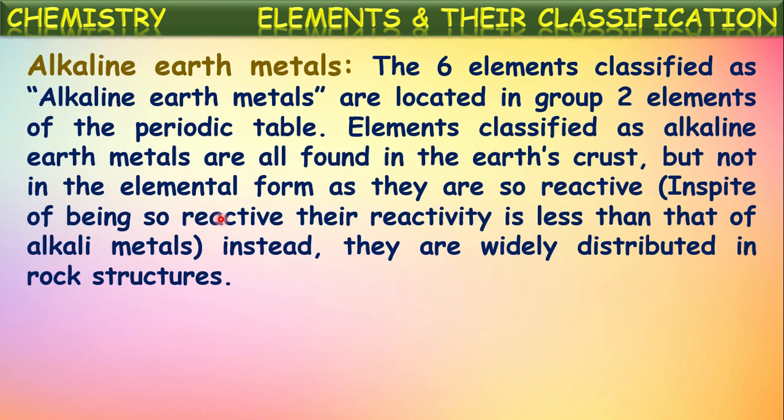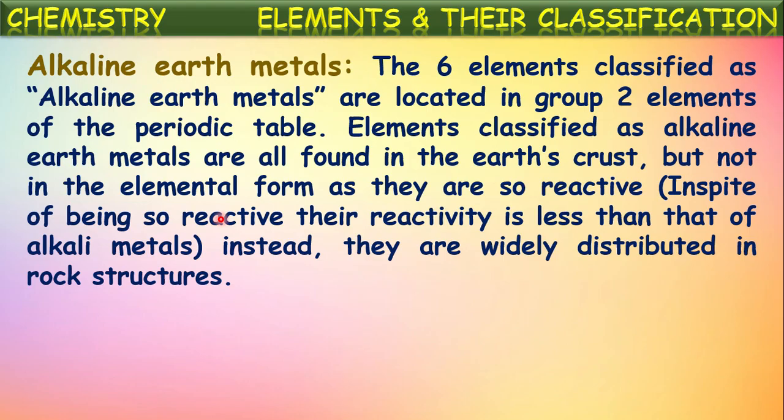In a similar way, the elements present in the next column to these alkali metals are called alkaline earth metals. The six elements classified as alkaline earth metals are located in group 2 of the periodic table. So group 2, that means the second column from the left, contains these alkaline earth metals.